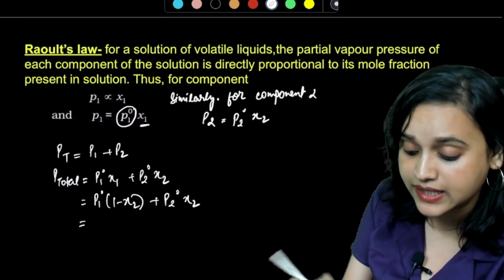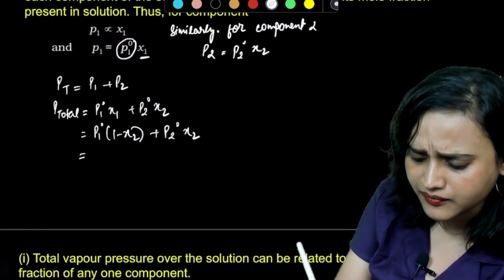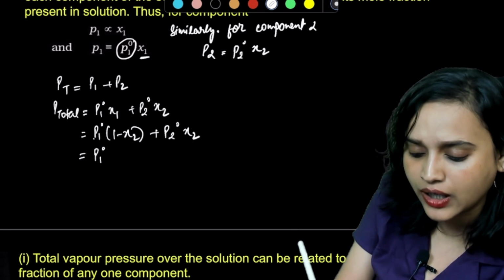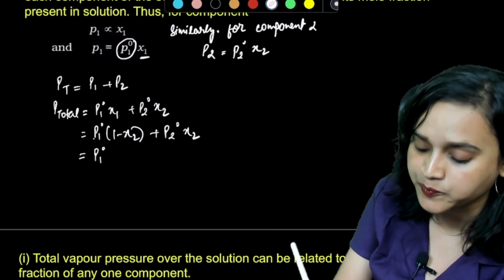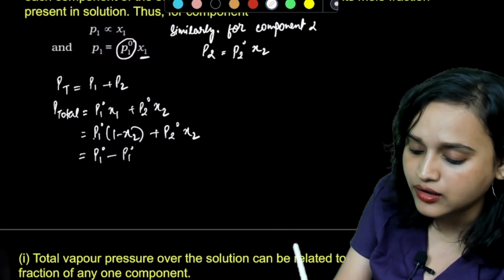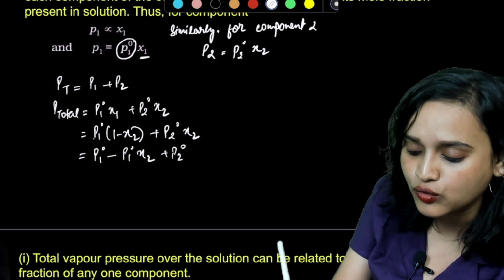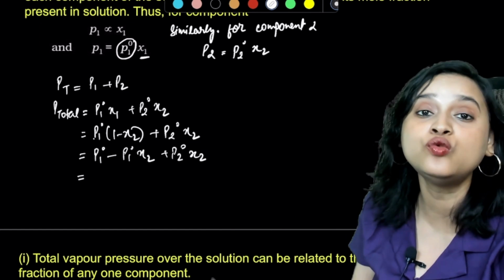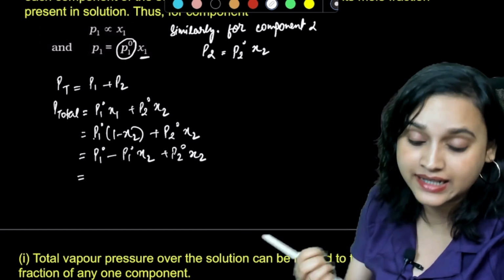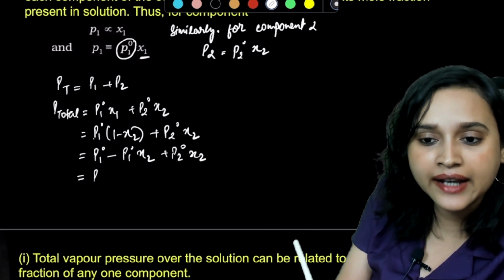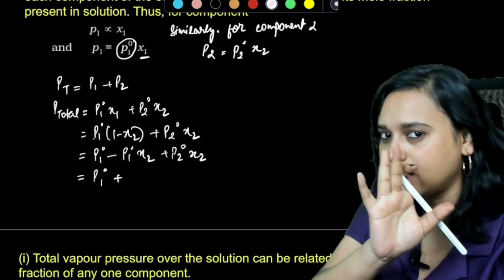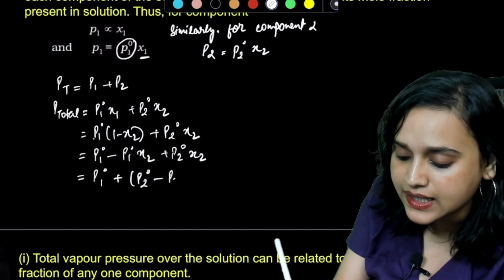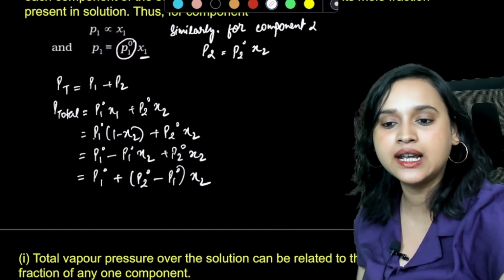If I write it like this, I can also write it as P1 naught multiplied with 1, which is P1 naught, minus P1 naught chi2, plus P2 naught chi2. Now I will have to take chi2 as common. Can I do this? I can do this. So I can also write it as P1 naught plus (P2 naught minus P1 naught) multiplied with chi2. Can I write it like this?